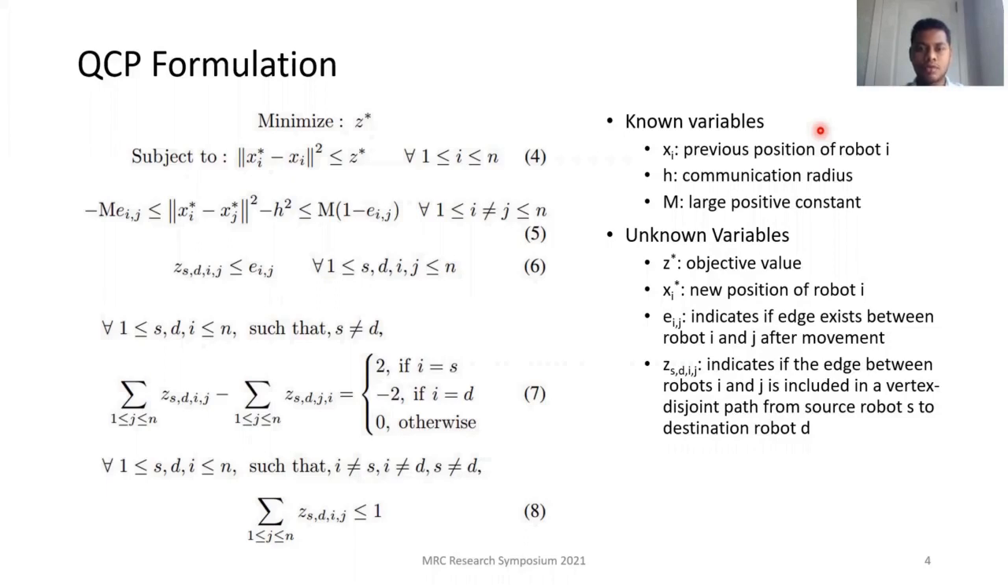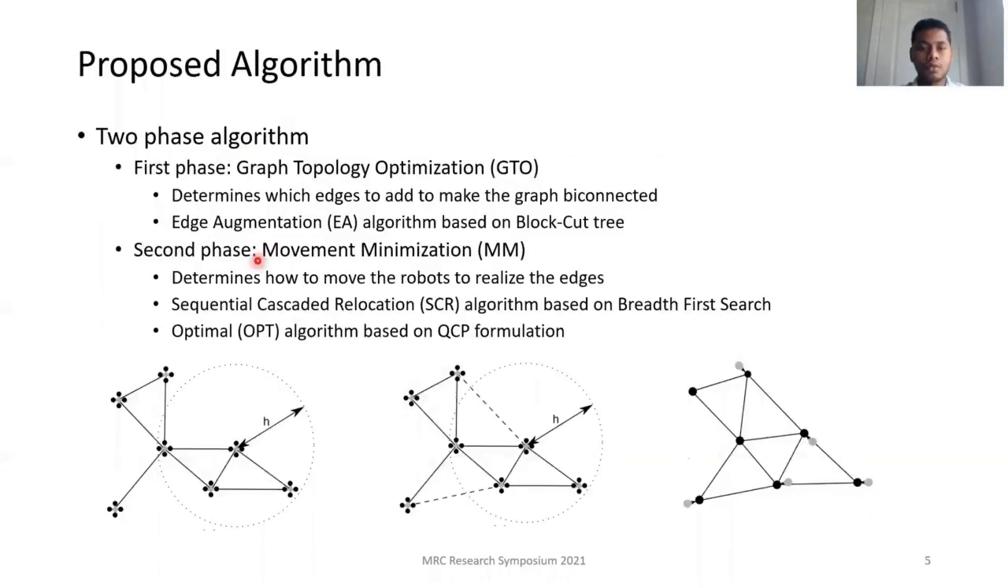The key ideas used in the QCP formulation are the big M method, which ensures that edges exist between two robots when the two robots are within the communication range of each other and vice versa, and network flow, which ensures that the communication graph is biconnected. The QCP formulation can be used to solve the FBR problem optimally, but only for small instances due to the large number of constraints. To this end, we propose a lightweight two-phase approximation algorithm for the FBR problem.